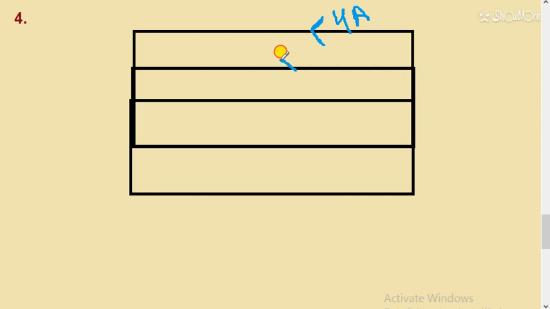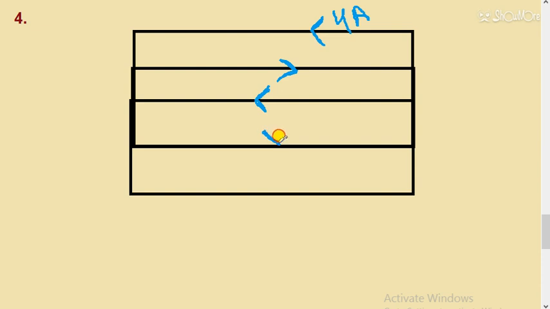Here he has given the direction of current. He said to find this current, and here again he has given the direction of current.